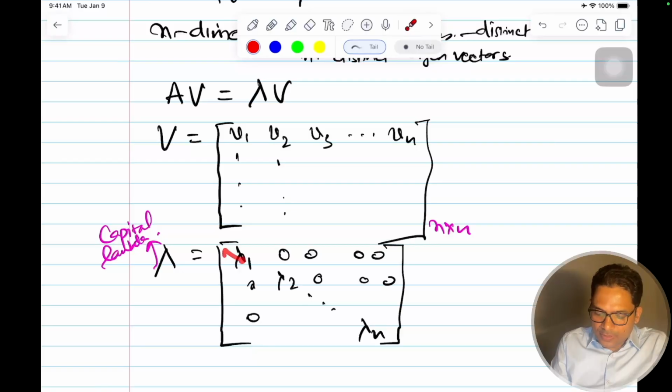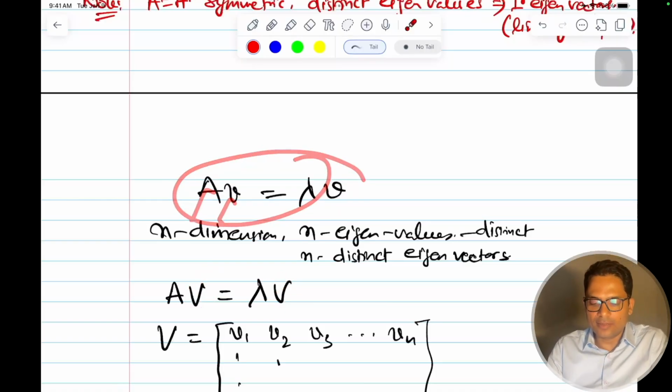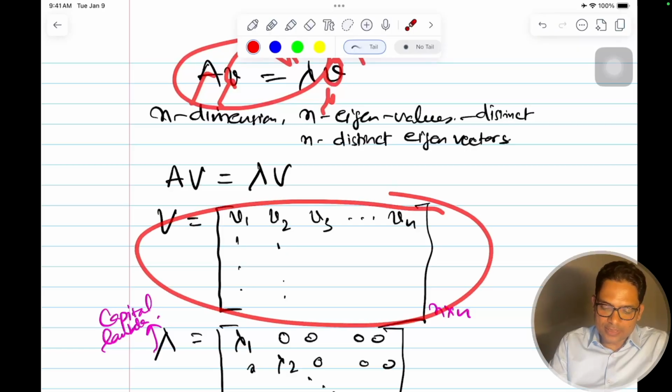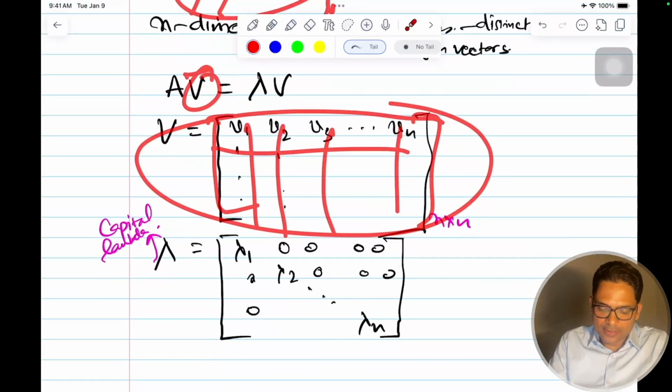And this V is the same on both sides, because AV was lambda V. This was our characteristic equation, that this matrix is scaling my eigenvector by lambda times. Now all the eigenvectors for these n dimensions, I have put them in one matrix as columns, and generalized it.